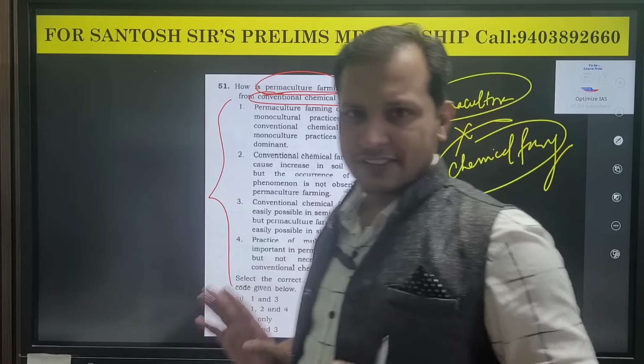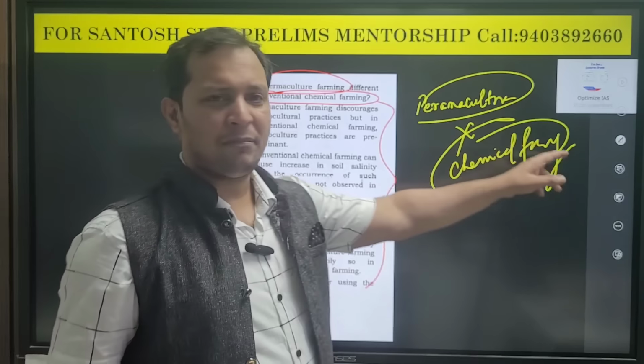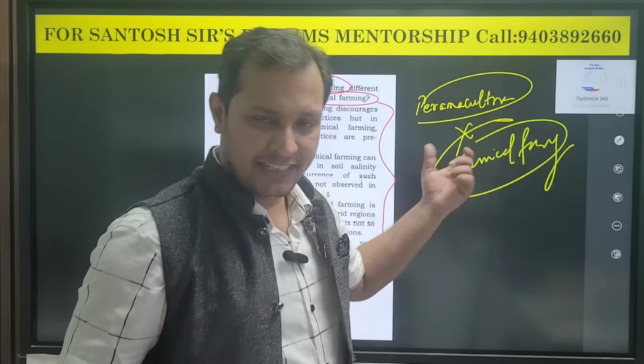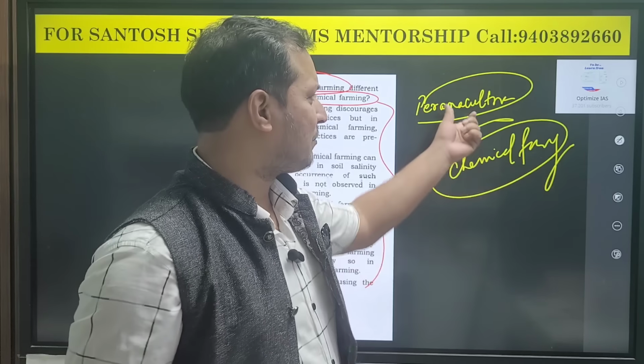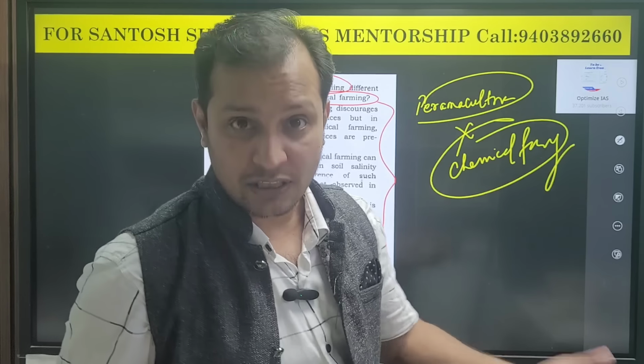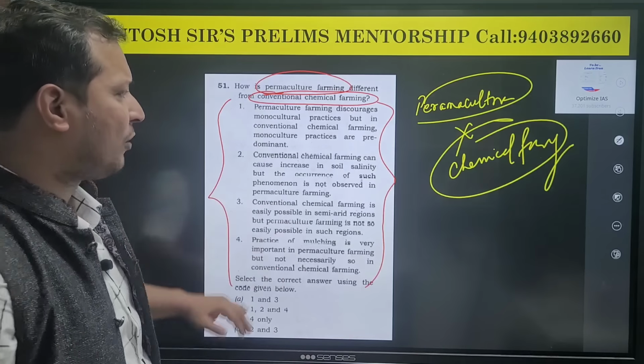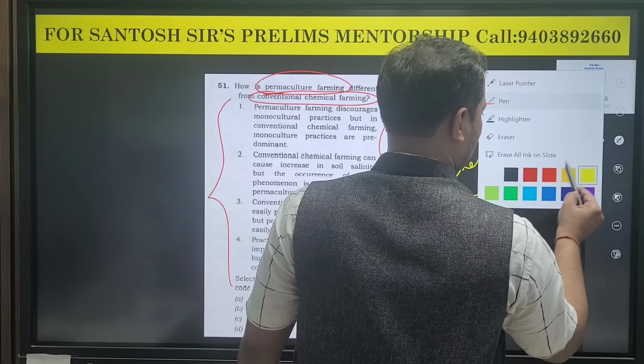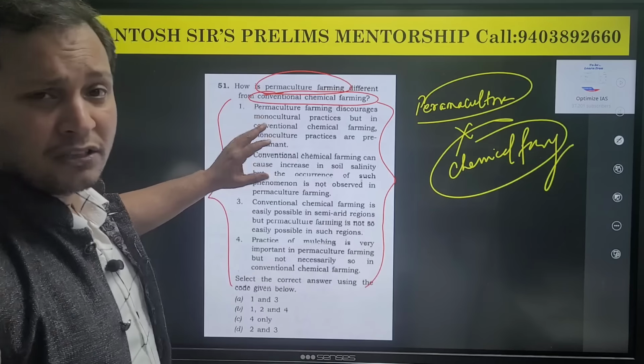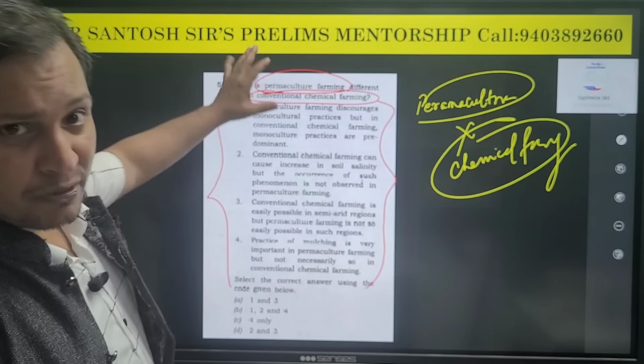This is common sense or not? In chemical farming, we use chemicals. In permaculture, we will use fewer chemicals or no chemicals. This is very common, and this is without reading the options. Now we will read the options and try to answer this question. We have not read about permaculture, still we will be able to solve this question.